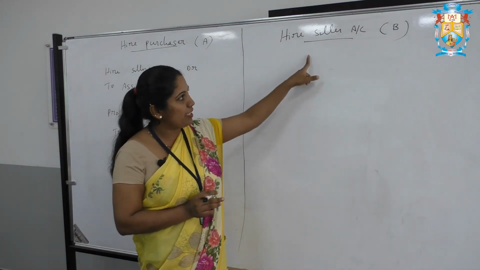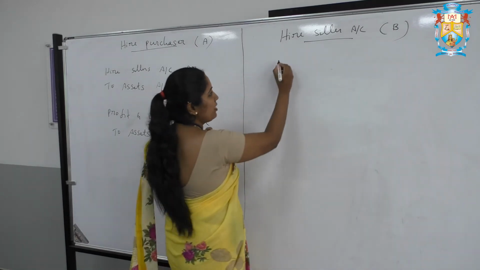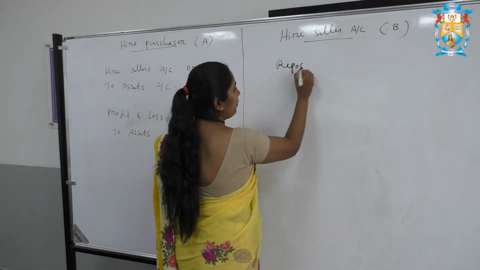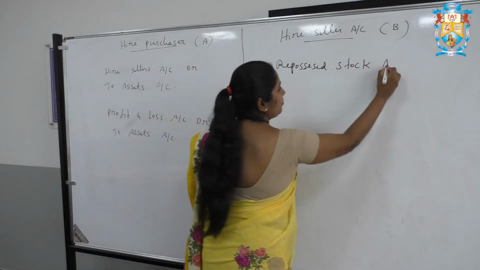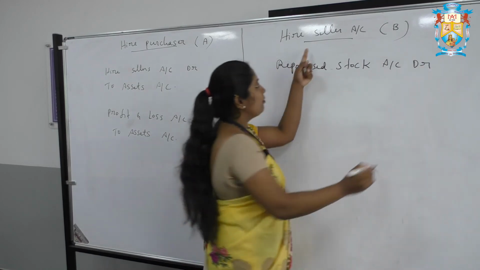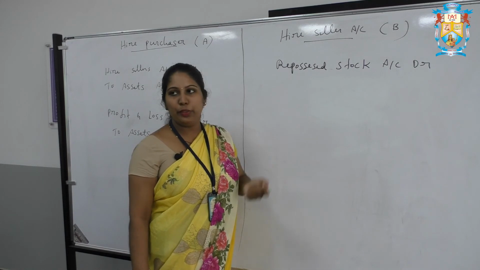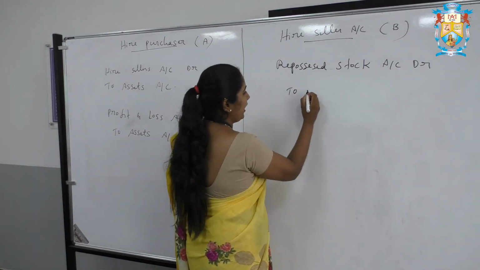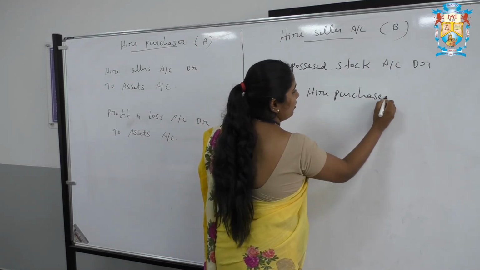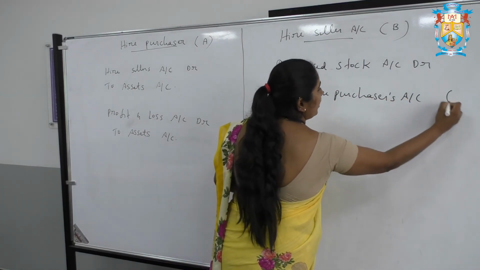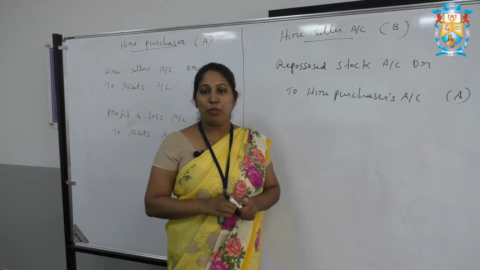In the books of hire seller, that is B, we have to transfer the entry repossessed stock account debtor to hire purchaser account, that is A. That is A is hire purchaser during the time of repossessed stock.